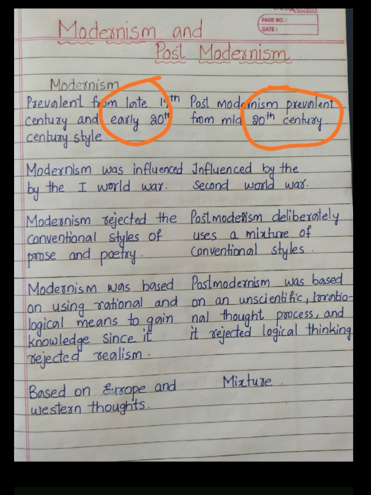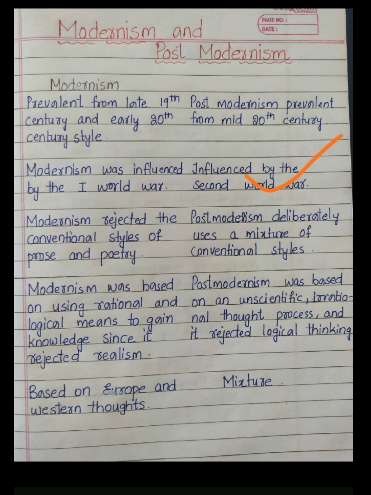So this became common in the mid of the 20th century. So postmodernism prevalent from mid 20th century. So here you can see modernism was influenced by First World War, whereas postmodernism was influenced by Second World War. Here you can see in the second point.